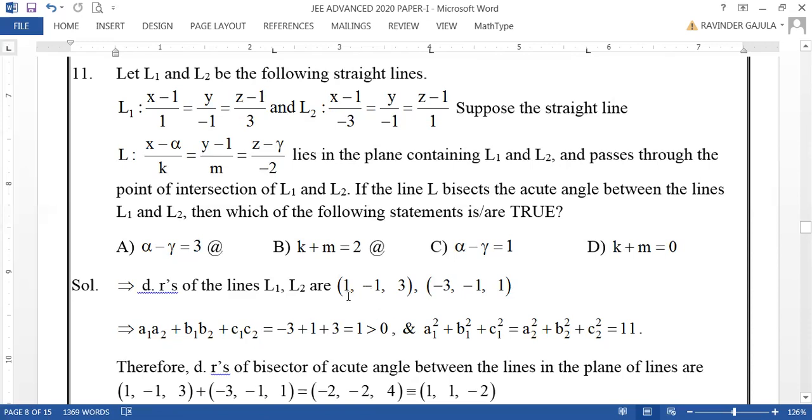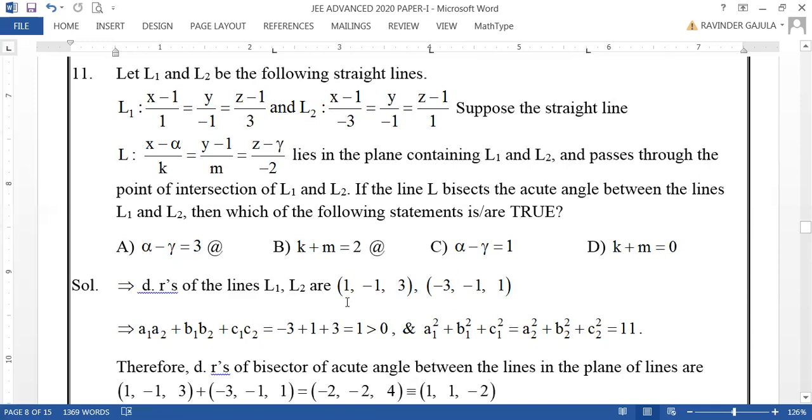With the same sign, it is minus 3 plus 1 plus 3, which is 1, greater than 0, which means that vectors along these DRs are at an acute angle. Therefore, with the same DRs we will have an acute angle between them.